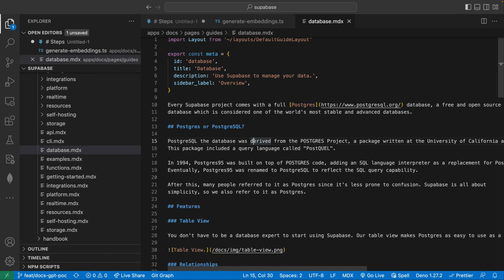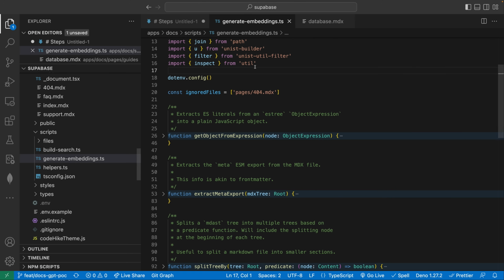Our job now is to pre-process this. We need to take all of this content and store it in our database. Now, I know I haven't explained exactly why we need to do that yet. I did explain the whole context injection piece, but I haven't explained why it's necessary to put that in a database as an intermediary step. But just be patient, we're going to get there.